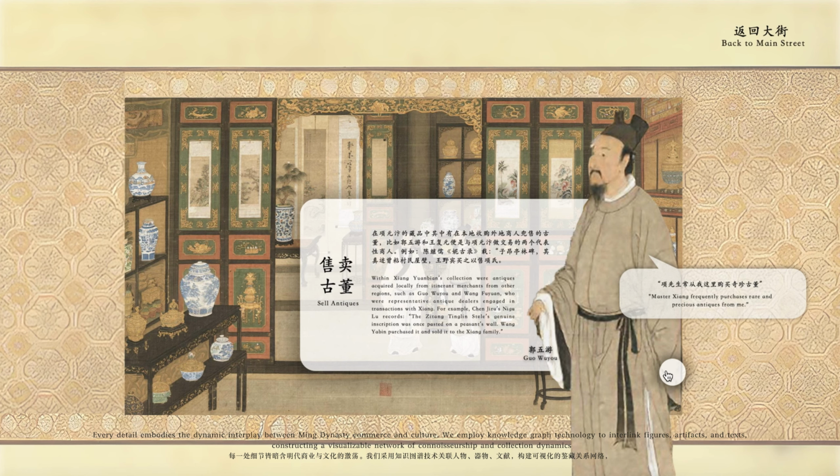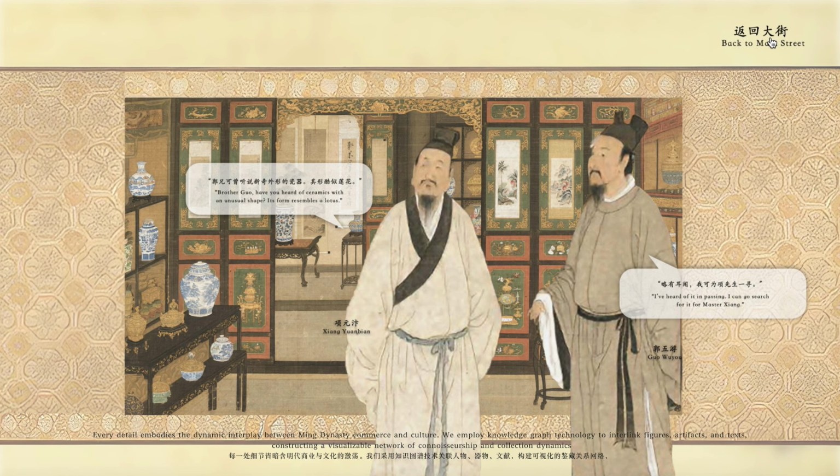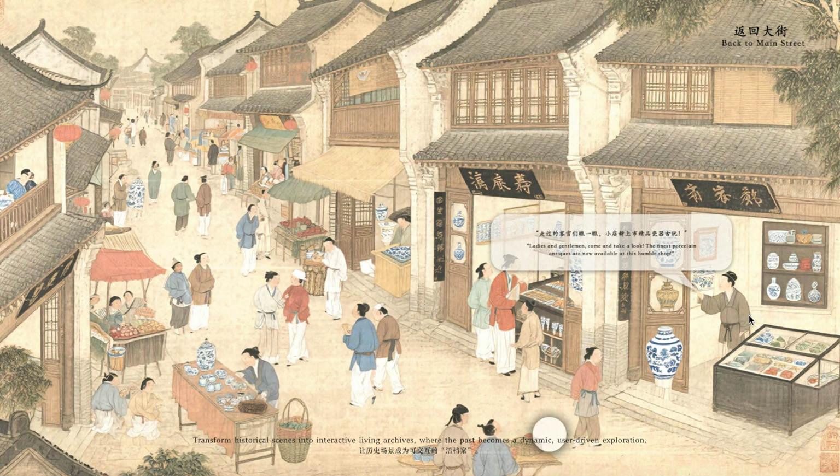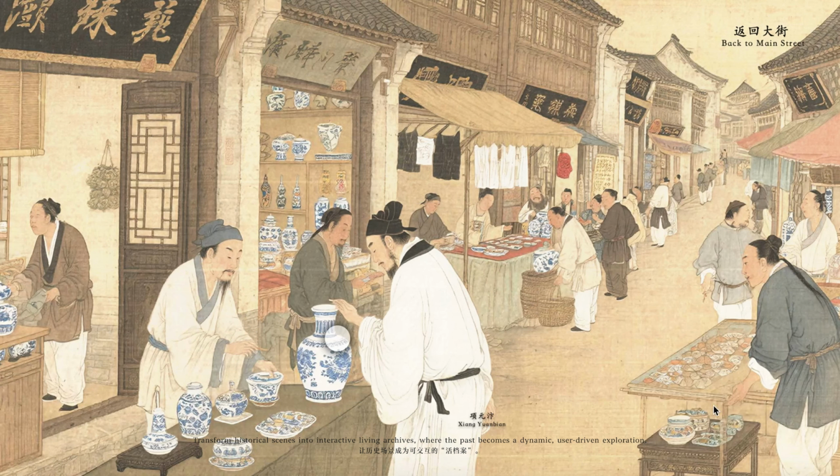We employ knowledge graph technology to interlink figures, artifacts, and texts, constructing a visualizable network of connoisseurship and collection dynamics. Transform historical scenes into interactive living archives, where the past becomes a dynamic, user-driven exploration.